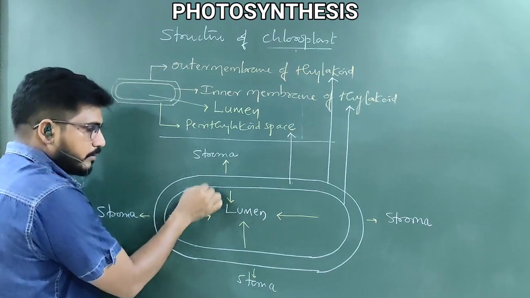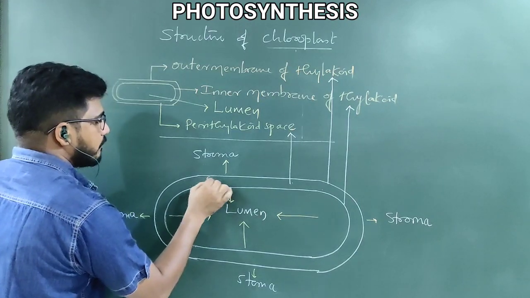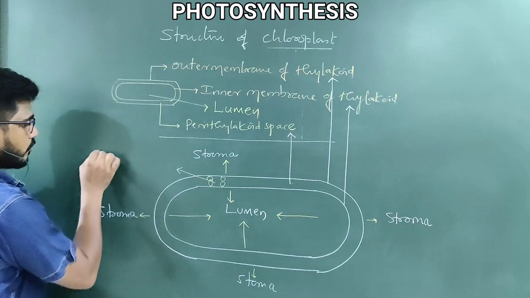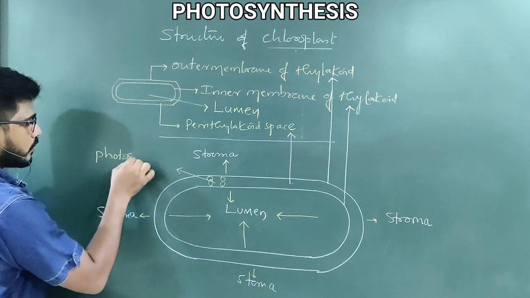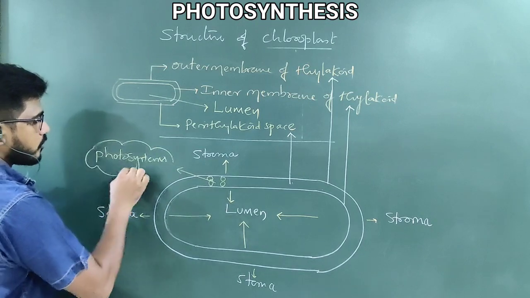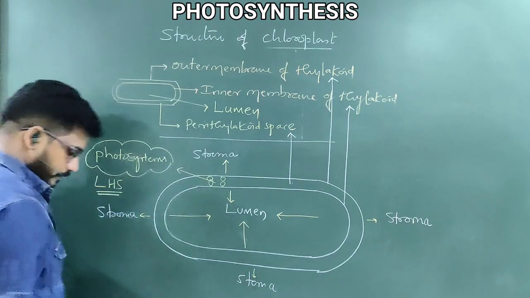The outer membrane and inner membrane together are called the thylakoid membrane. The thylakoid membrane consists of many photosystems. They are also called light harvesting systems.